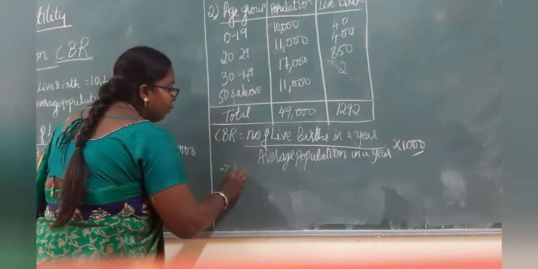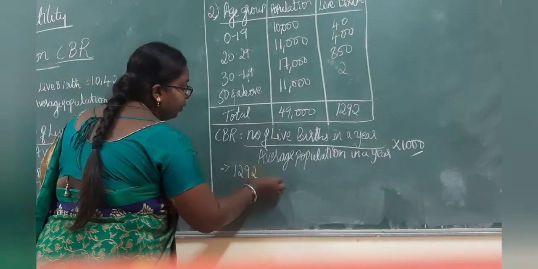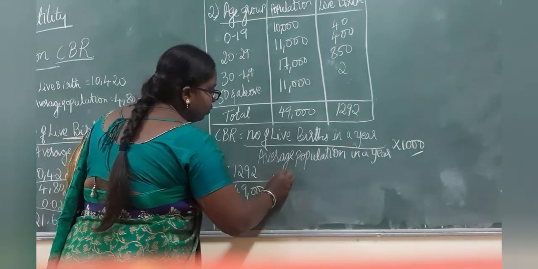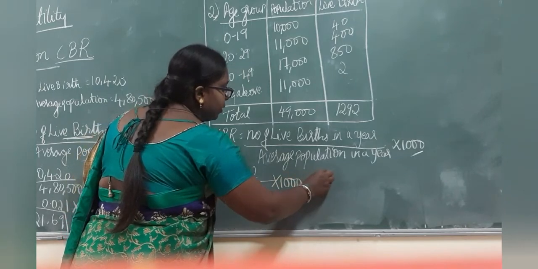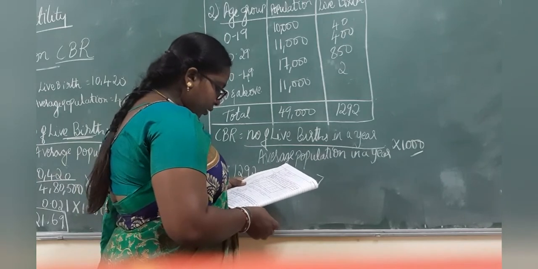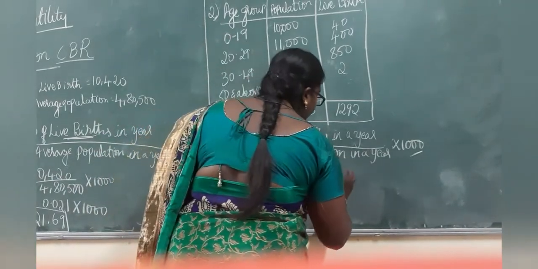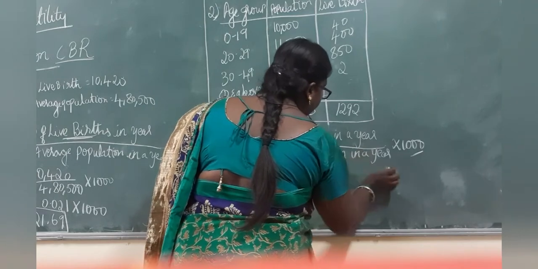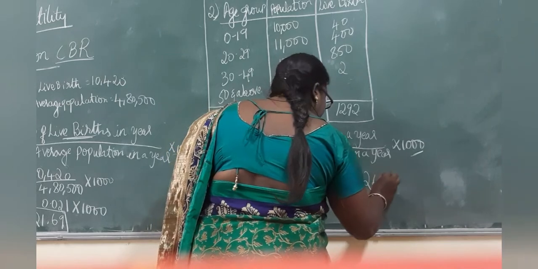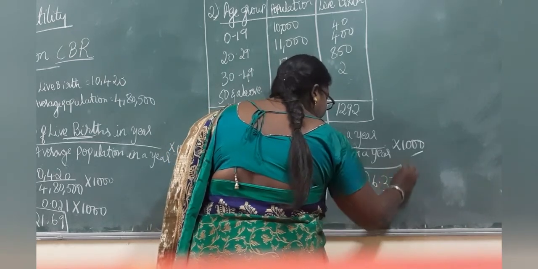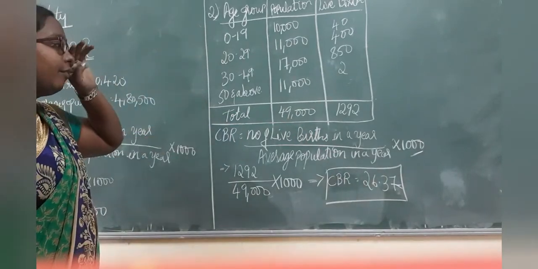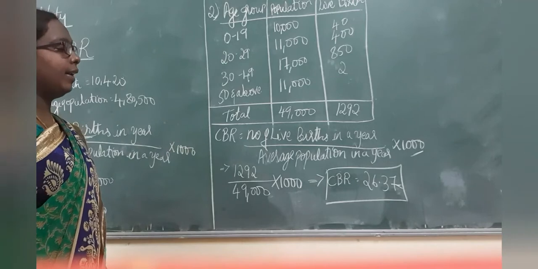Your live births are 1,292 divided by 49,000 into 1000. When you use the calculator and divide it, CBR is equal to 26.37. So when a table is given, you add everything, then use the formula and divide to get CBR.